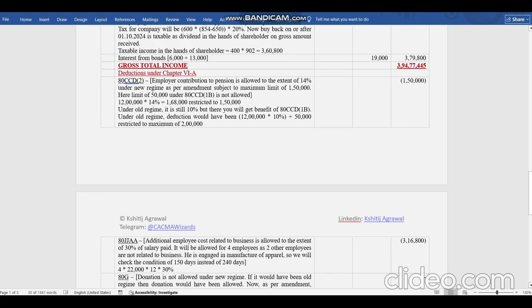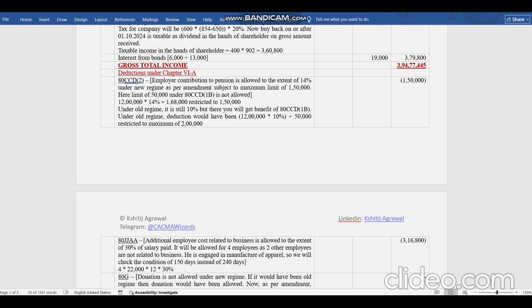So both are different. So his employer contributed 1,44,000, but it is allowed to the extent of 14% of his salary under new regime. So 12 lakhs into 14% is 1,68,000. So 1,68,000 should be allowed, but there is a limit of 1,50,000 on this amount.